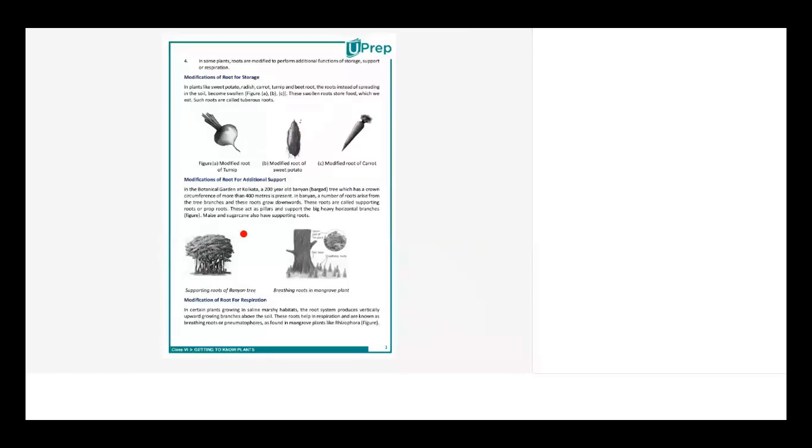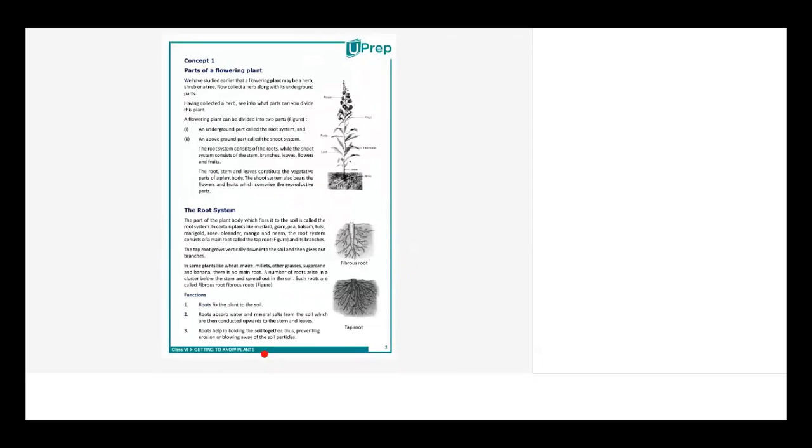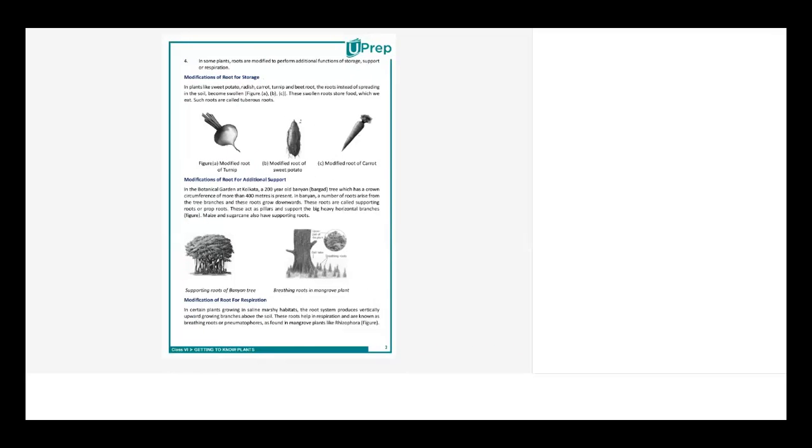I still didn't understand the difference between a modified root and a normal tap root or a fibrous root. See, there is one difference that you should remember. In case of a taproot or a fibrous root, they do all the work: they fix the soil, they absorb water and minerals, they hold the soil together.